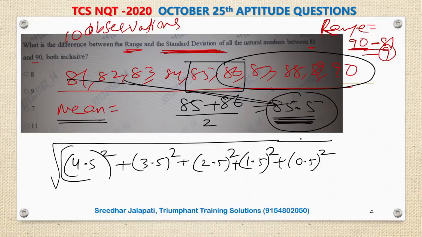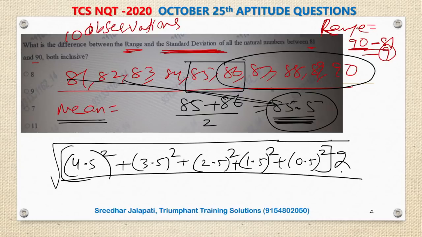So can I write this all together into 2? Into 2, because the same thing repeats, by number of observations 10. So if I simplify, 4.5 whole square is 20.25, whereas this is 12.25, this is 6.25, this is 2.25, this is 0.25.